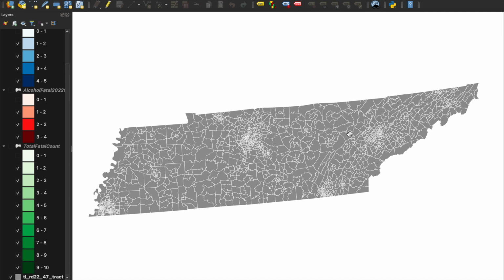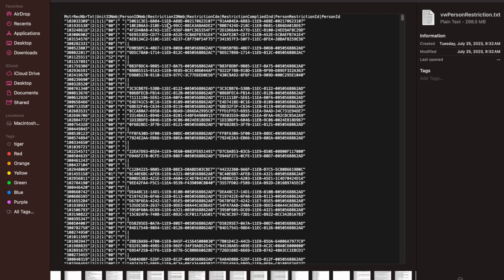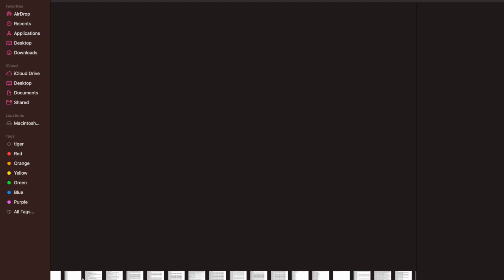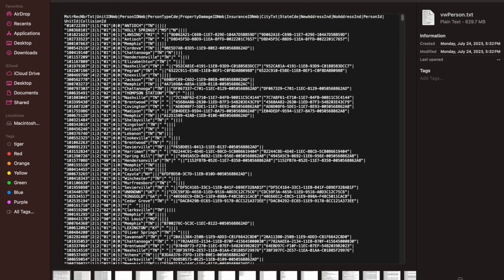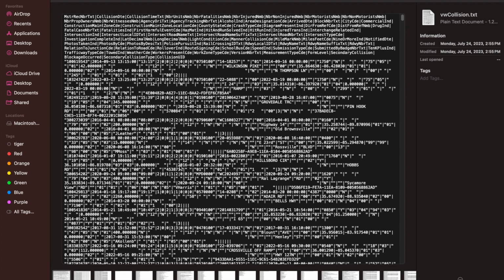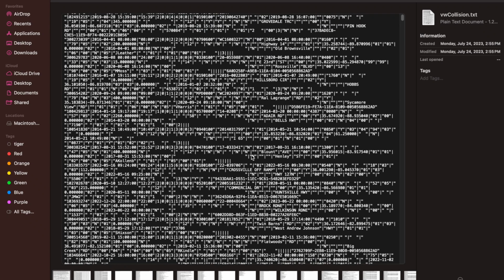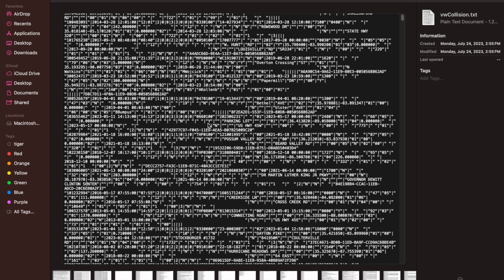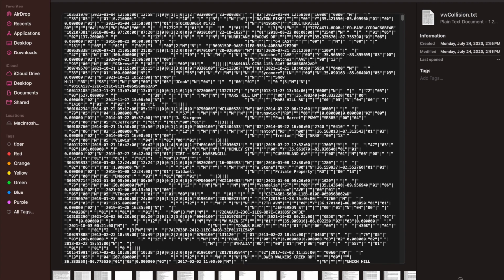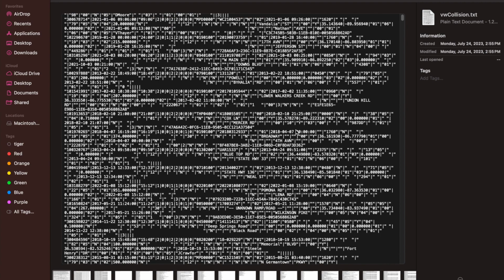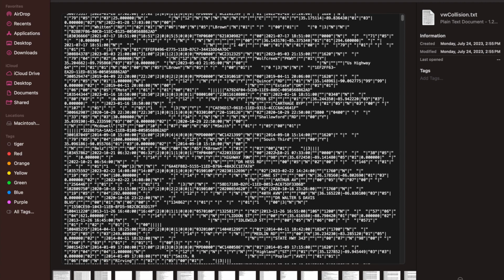And eventually I got the data set, and there was a lot of stuff that I could use, but there was a lot of stuff I had to filter out, and this was the folder that they sent me. It was called Extract Save To folder, and as you can see, there's just a lot of information to sift through. But this was the main one that I needed, the collision one, because it just had the location and if it was fatal, if pedestrians were included, and all sorts of information.